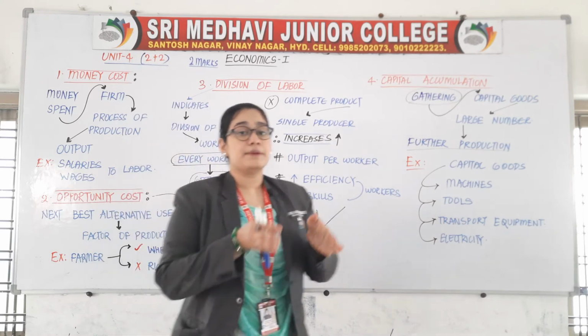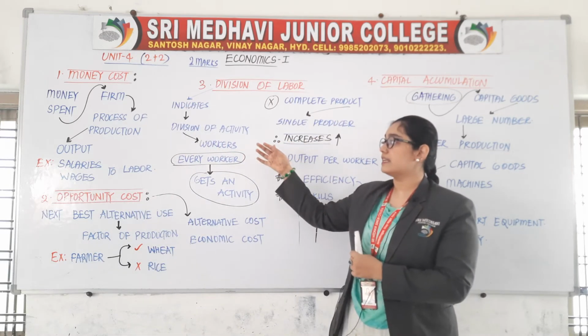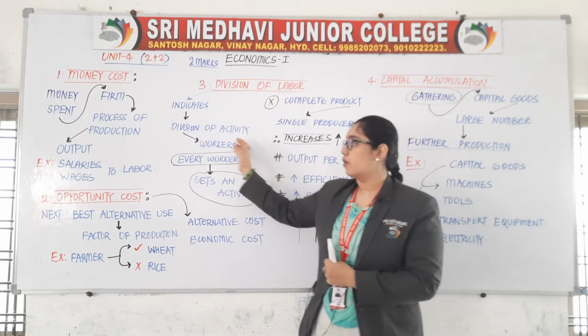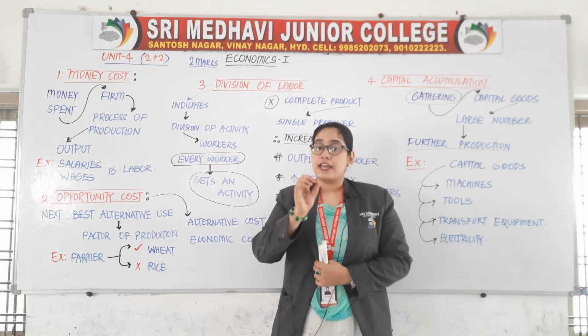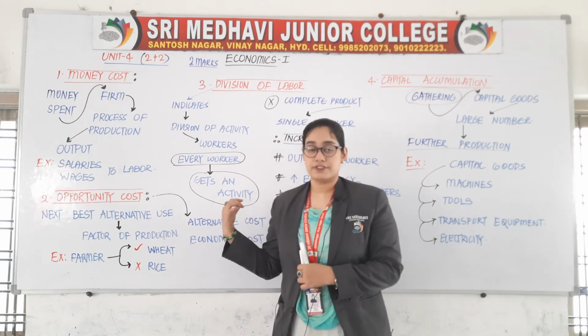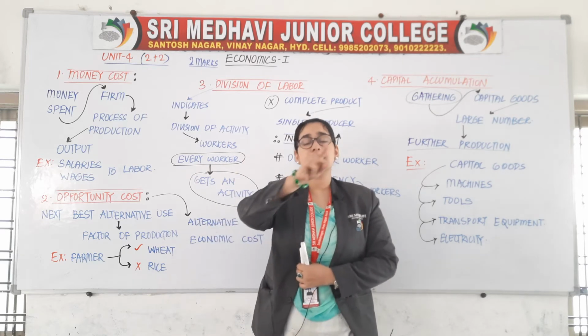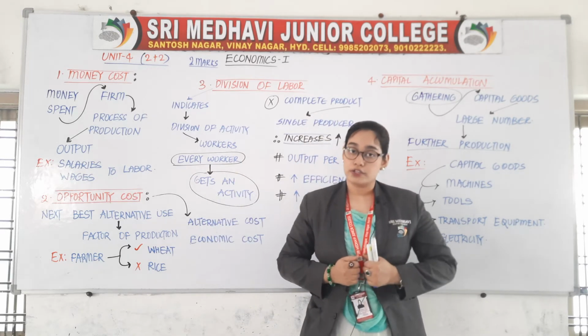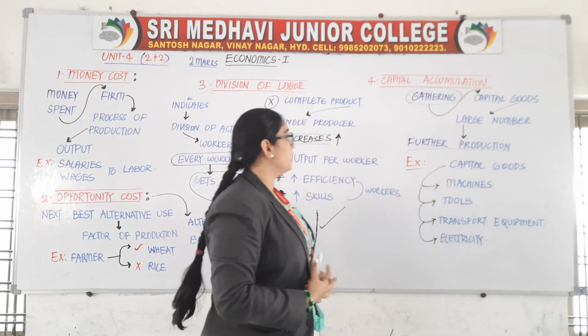That means I am dividing an activity or I am dividing a work among each and every worker in such a way that every worker gets an activity to do. No one is sitting idle over there. Every person is getting some or the other work to do. That is nothing but division of labor.